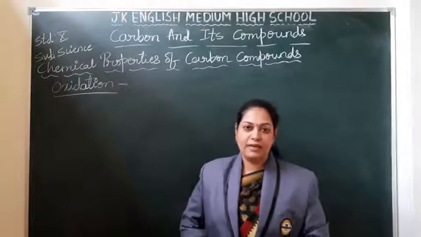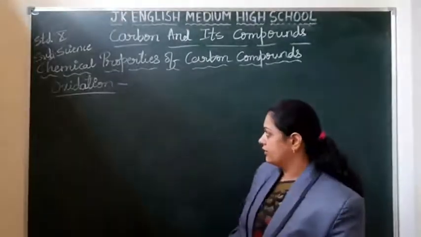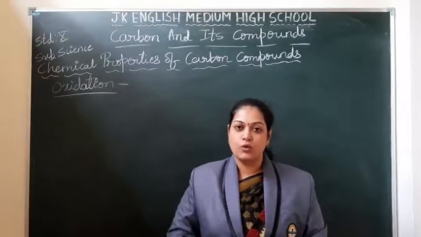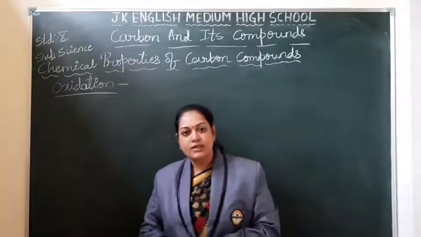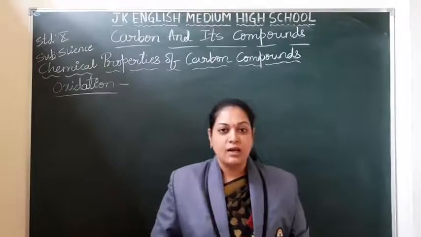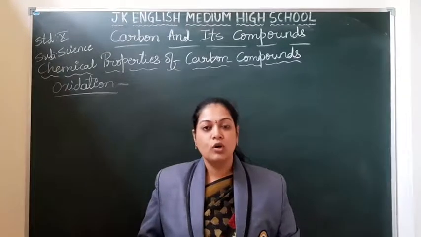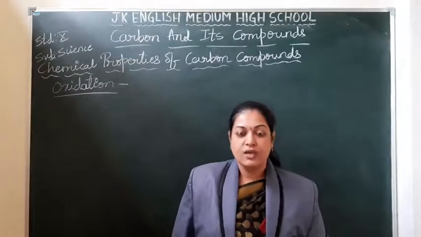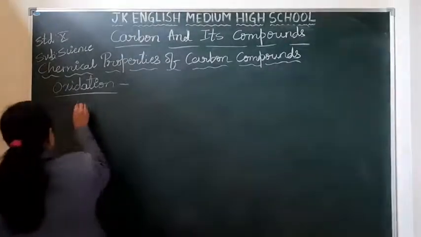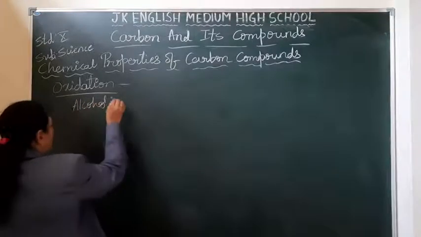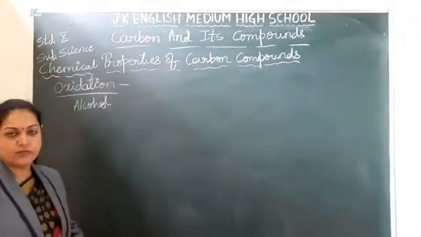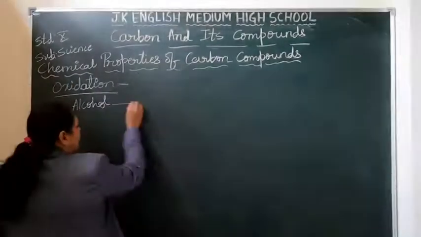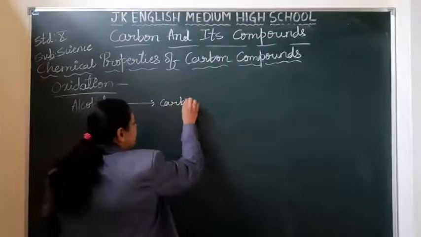Students, the second property is oxidation. Already in our first chapter we have discussed what oxidation and reduction are. Hope you remember. Now tell me, what is oxidation? Oxidation is nothing but addition of oxygen and removal of hydrogen. So let us learn this concept with an example. If you take an alcohol, this alcohol can be oxidized by heating, and it can be converted into carboxylic acid.